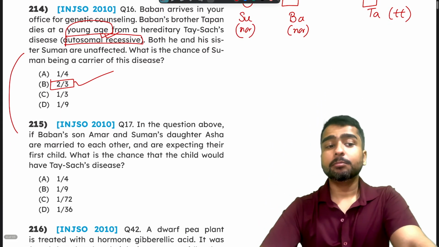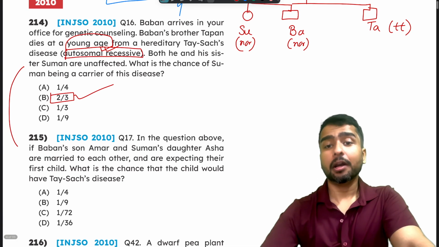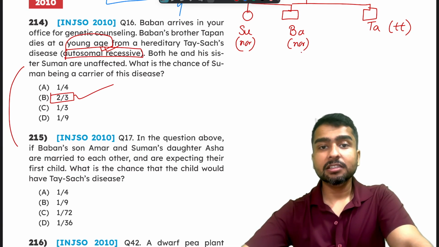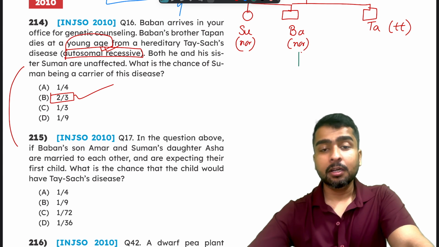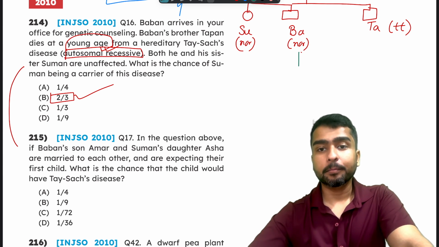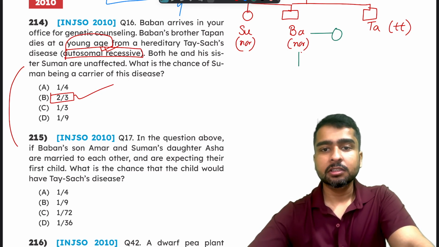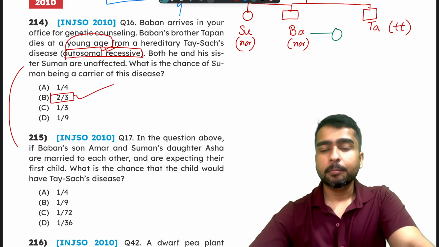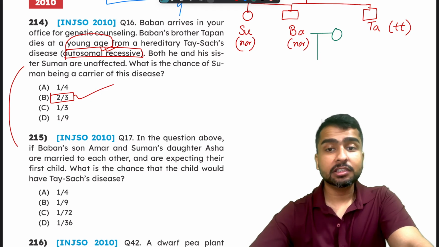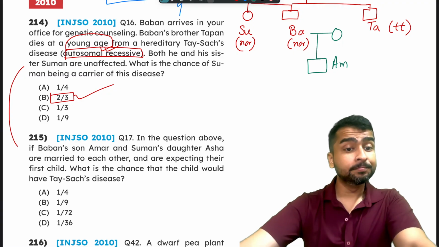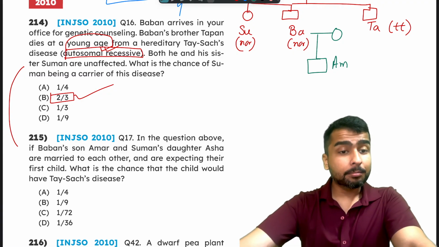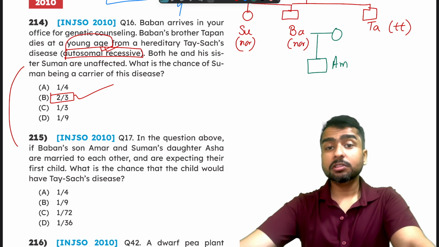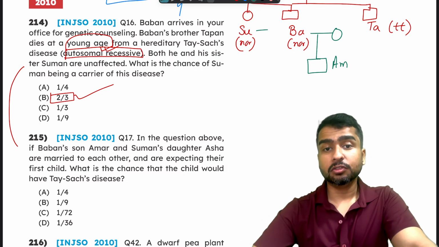Now, in the question above, Baban's son Amar. Now, Baban had a son. So we'll say Baban must have married, and let me erase this. Baban married and they have a son, and the son is Amar. Okay, very good. Baban's son Amar and Suman's daughter Asha. So Suman must also have married.